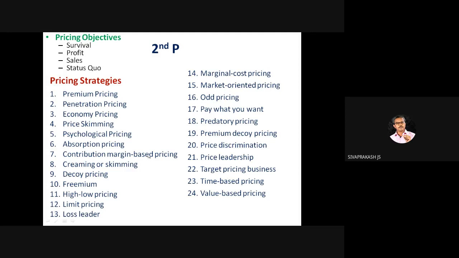We have the study material, they will circulate it, I think. Yeah. So premium pricing means what? Penetration, but where it can be applied, in which stage can you apply? Product life cycle, growth stage. And the pricing strategy would be best, right? Decoy pricing and the competitive strategy that you can apply. Premium means what? So that you need to know, right? Buy 2 get 1 is called a premium.